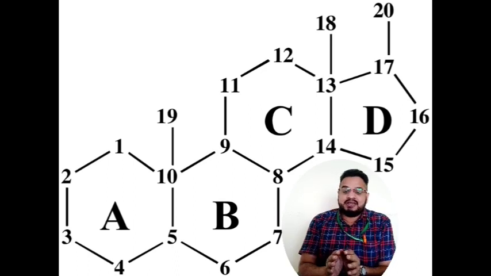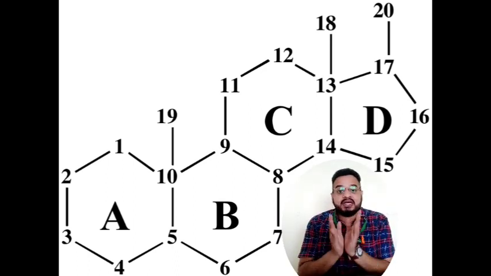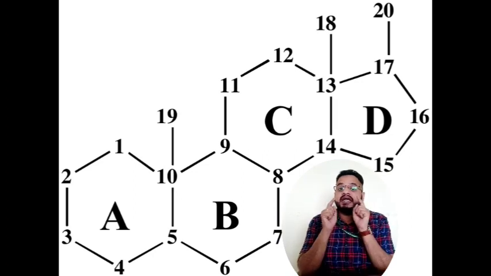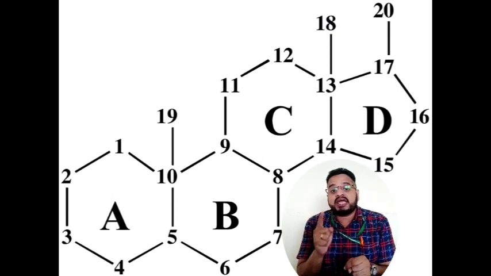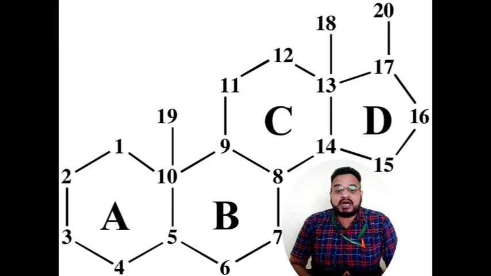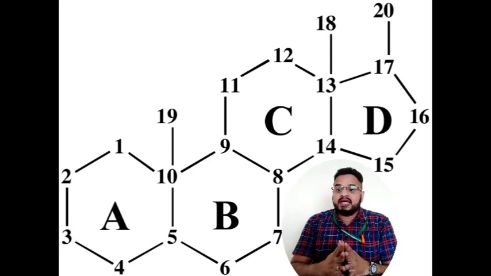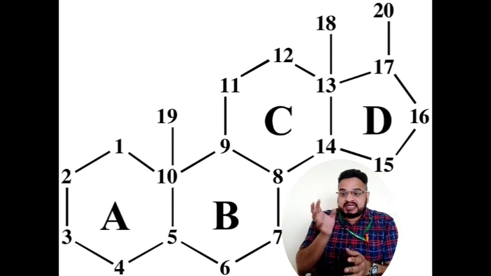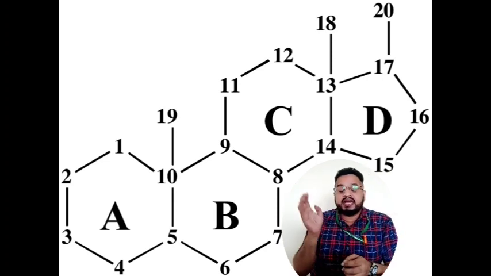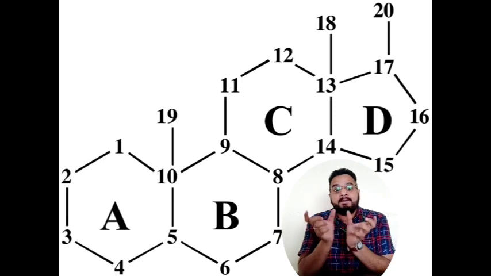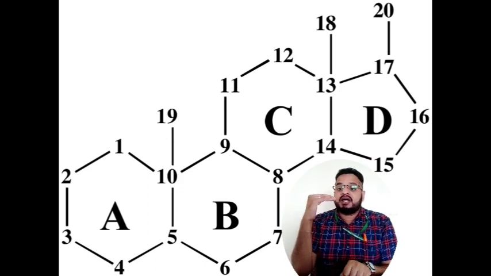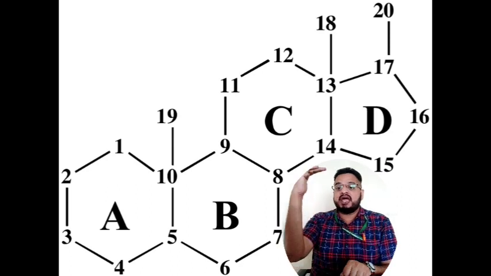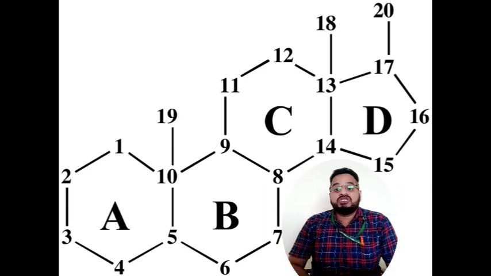If it is 18 carbon, that is the estrane. We call it as an estrane. And if it is 19 carbons present in the steroid ring, at that point we call it as an androstane. And if 21 carbons are present in the steroid nucleus, then we call it as a pregnane. So this estrane, androstane and pregnane, all these things are the basic steroidal nucleus with different number of carbon atoms. That is 18 carbon atoms, estrane, 19 carbon atoms, androstane, and pregnane, that is the 21 carbons.